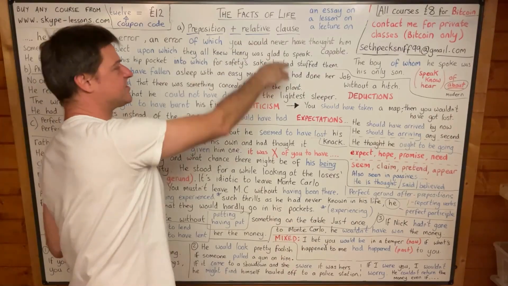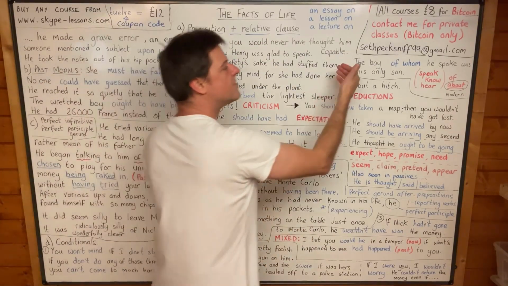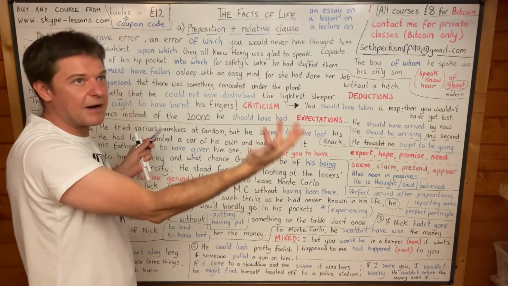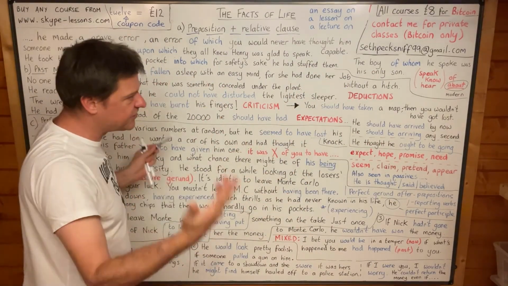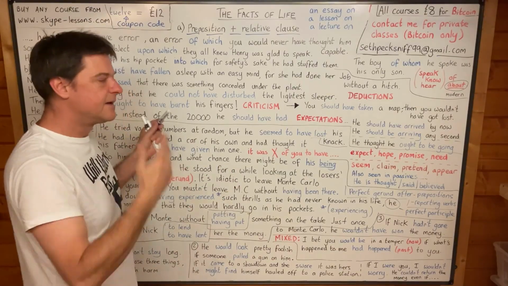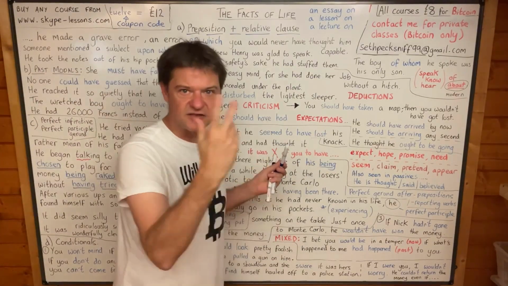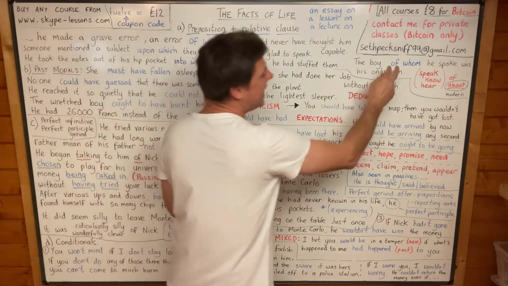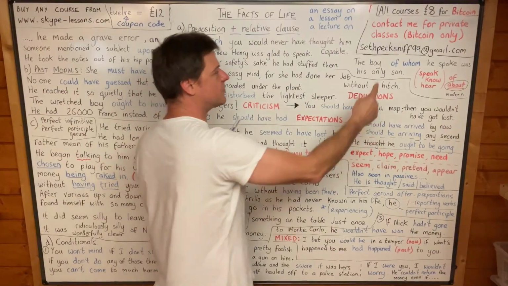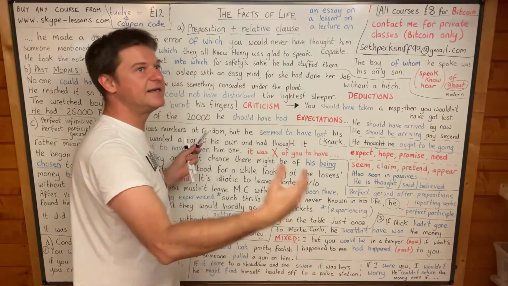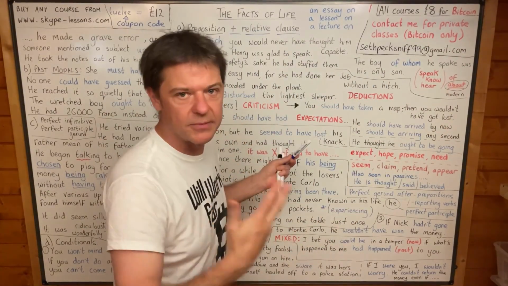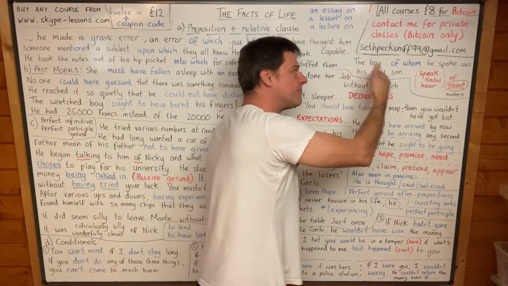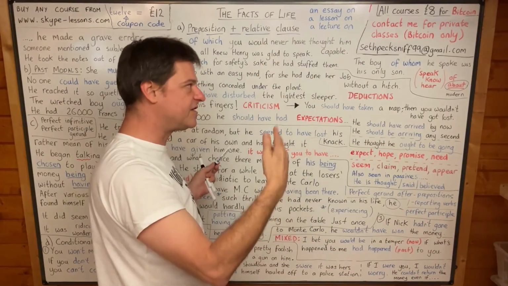Here's another preposition and relative clause a little bit later. The boy of whom he spoke was his only son. So we're talking about Nick, and the boy of whom Henry spoke was his only son, Nick. Now, again, I want to say that it's more natural to put the preposition at the end in spoken English. It's just more common. That's what we usually do. The boy whom he spoke about, or the boy whom he spoke of, was his only son.